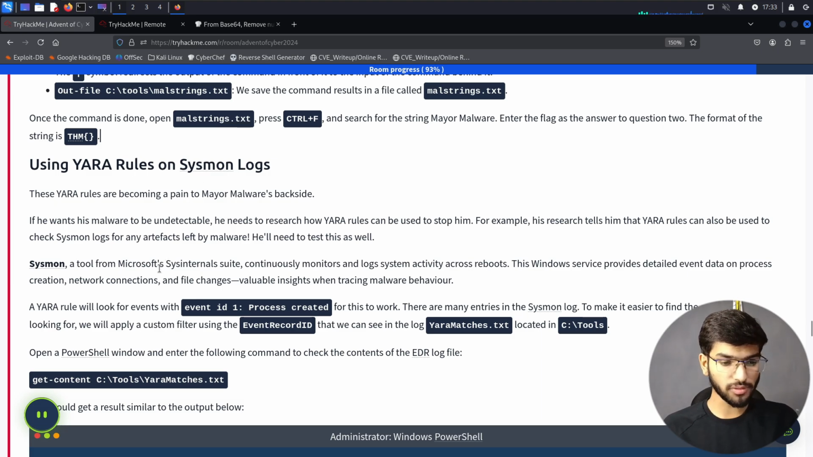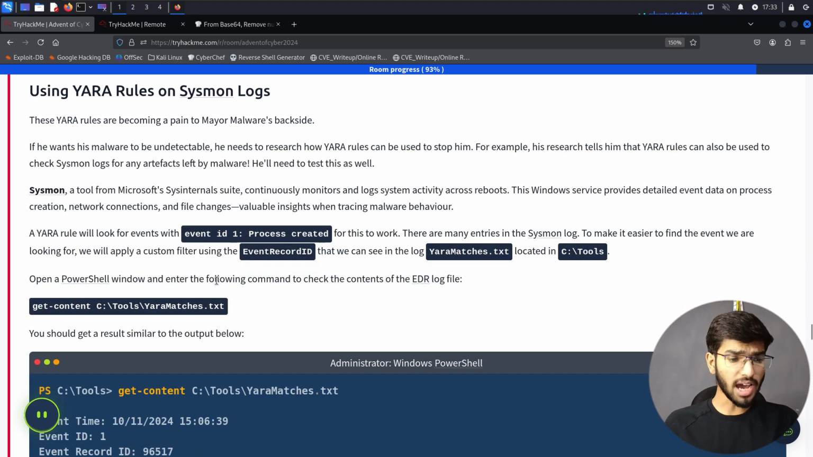Sysmon, a tool from Microsoft's Sysinternals suite, continuously monitors and logs system activity across reboots. This Windows service provides detailed event data on process creation, network connections, and file changes, valuable insights when tracing malware behavior. A YARA rule will look for events with the event ID for process created for this to work. There are many entries in the Sysmon log. To make it easier to find the event we are looking for, we will apply a custom filter using the event record ID that we will see in the event log YARA matches.txt located in C:\tools.